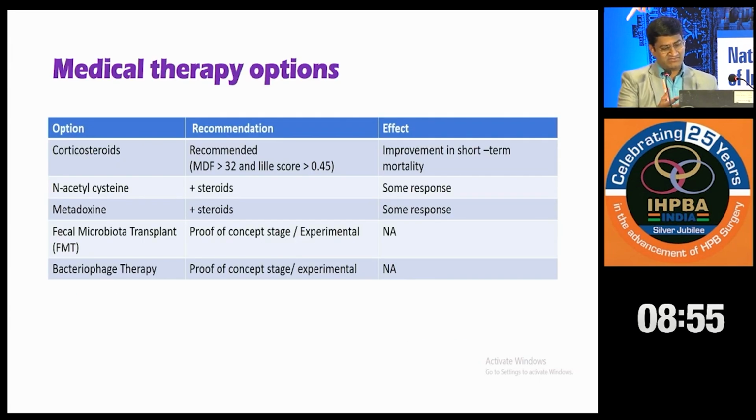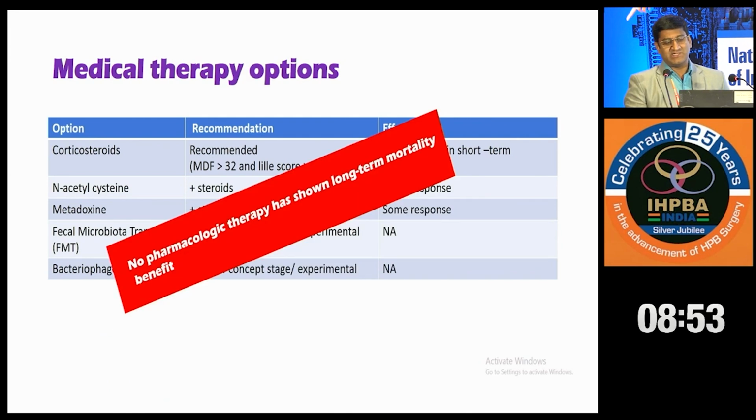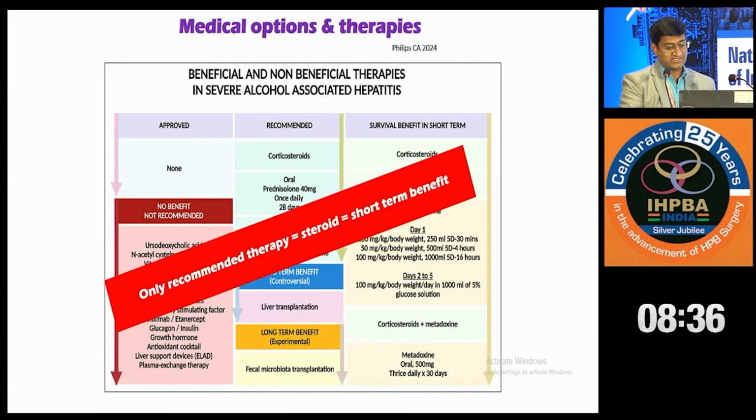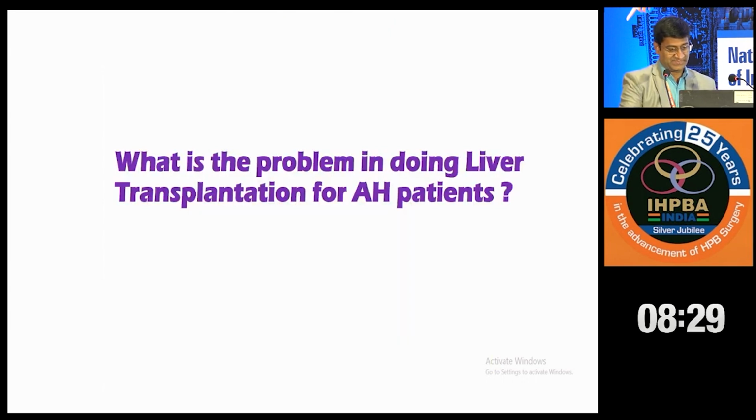Many medical therapy options have been described, but no pharmacologic therapy shows long-term mortality benefit. The only recommended option is corticosteroids. This chart shows all the treatment options that have been tried for these patients. But as I said, the only recommended therapy is steroids, and that too is for short-term benefit.